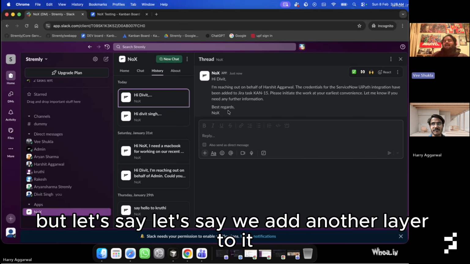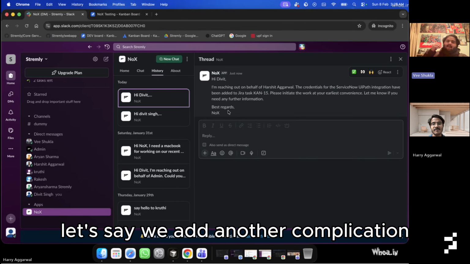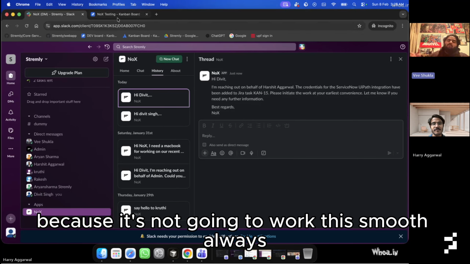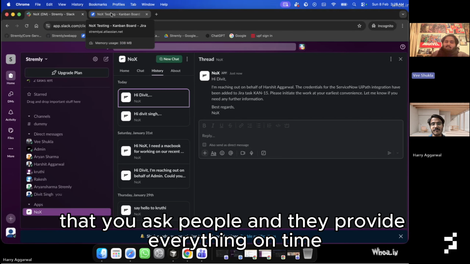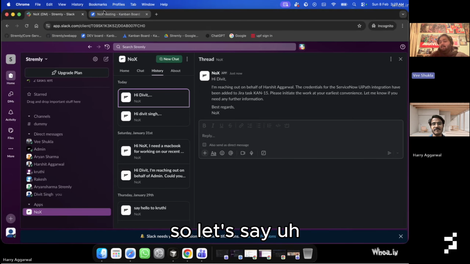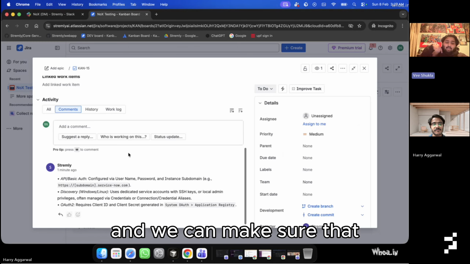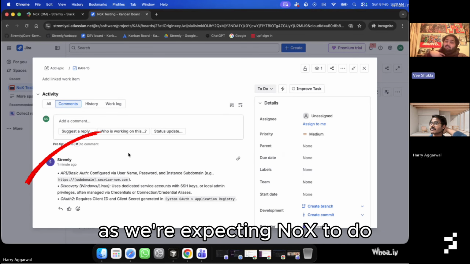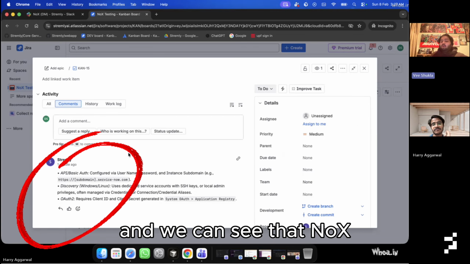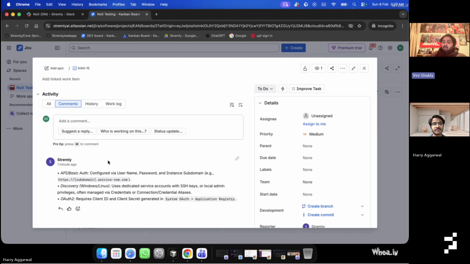But let's say we add another layer to it. Let's say we add another complication, because it's not always going to work this smoothly, right? That you ask people and they provide everything on time. So first we can go to Jira also, and make sure that all this information is added to the comment as we're expecting NoX to do, and we can see that NoX has added all this information to the story.